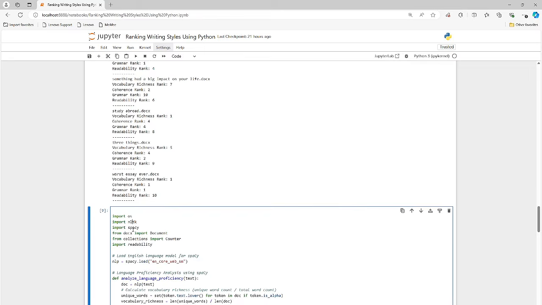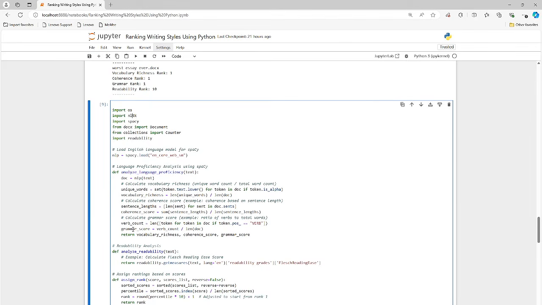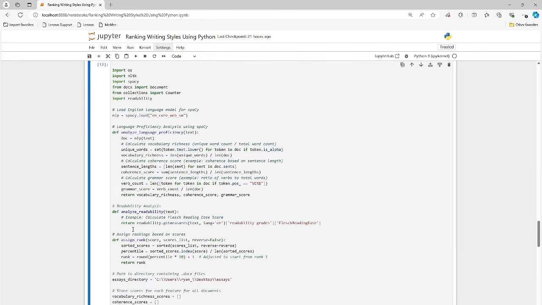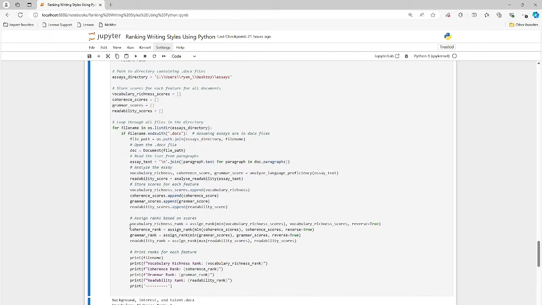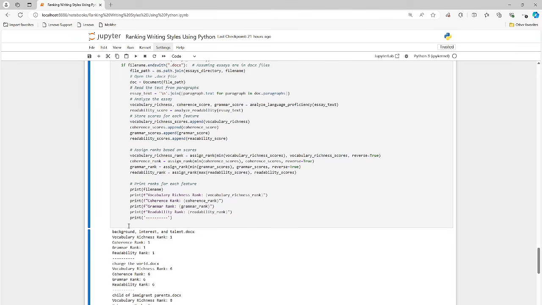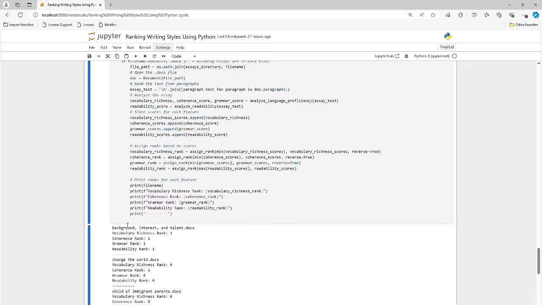Let me hit Control Enter and refresh it. I haven't looked at this in a little while, so we will learn together what this one is doing. Sentence length, coherence, verb count, grammar score, vocabulary richness, and coherence score and grammar score. Okay, so kind of similar to before. I think we're picking up a few more features from each file. Going through the file path in the folder called essays on my desktop, and here we go. We have the scores again. So readability, grammar, coherence, vocabulary richness. Okay, so that's pretty cool, I think.